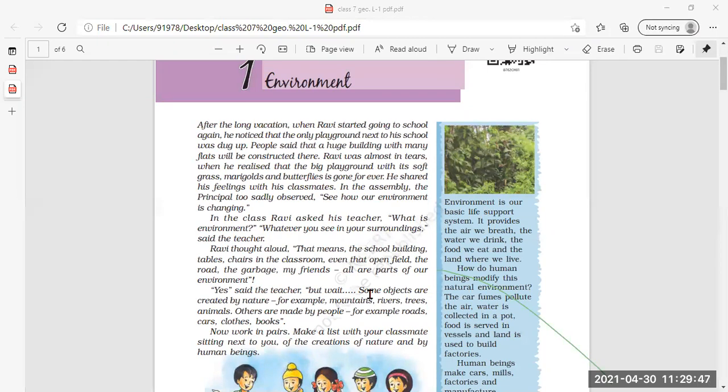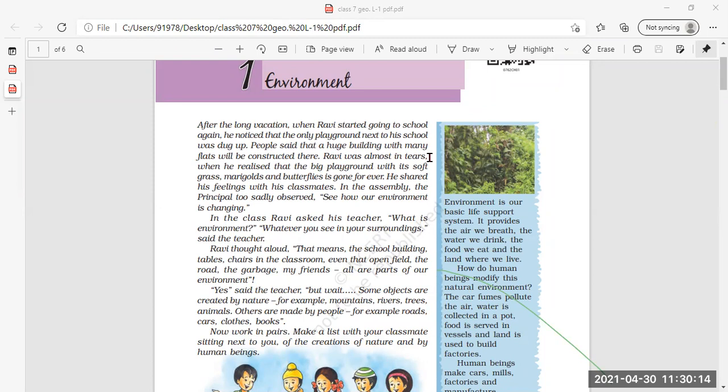In our previous class, we have already started with the geography chapter, that is environment. And I hope everybody has understood the meaning of environment. Can anybody tell me what does the word environment mean? Nature, our surrounding. Yes, our surrounding. That means our nature, what all surrounds us forms the environment which is around you.